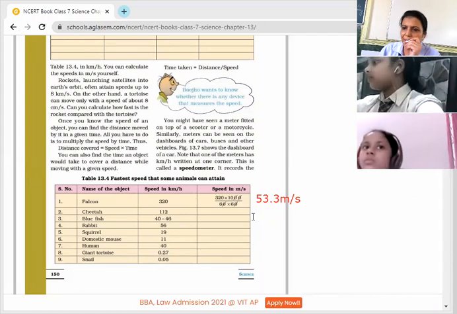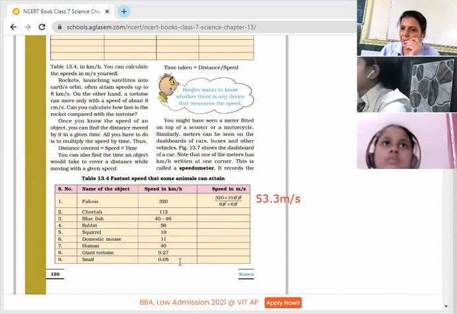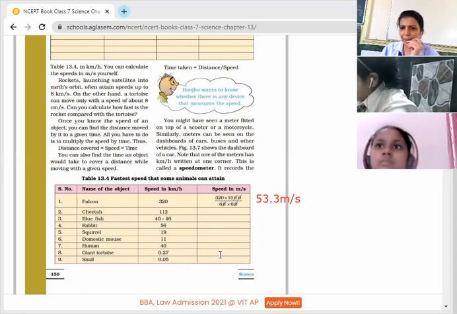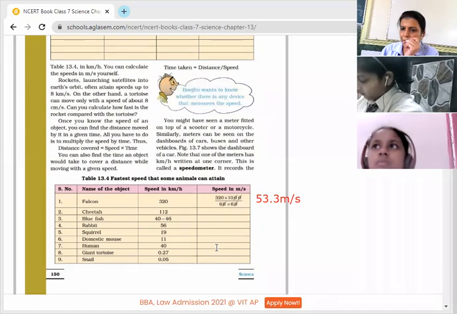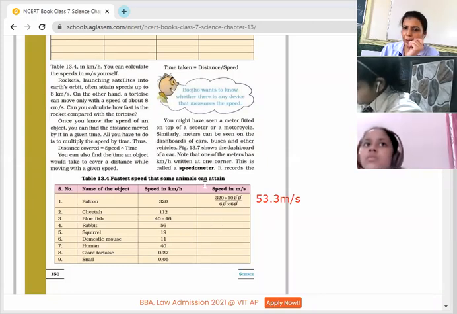Kilometer per hour to meter per second, if we are changing, just set it in your mind, because the reverse can also be there. You may be asked to change meter per second to kilometer per hour. That can also happen. Okay, kindly do any one of it. From second to ninth, find the speed of any of the objects from kilometer per hour to meter per second. Kindly do it fast.